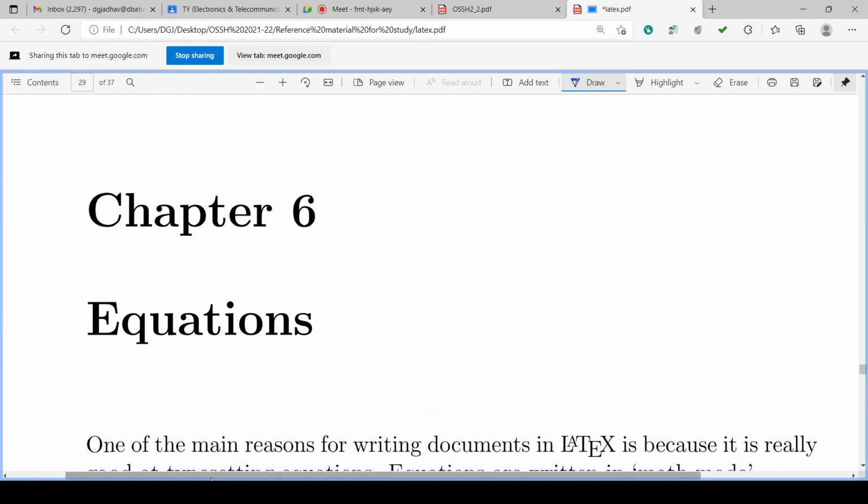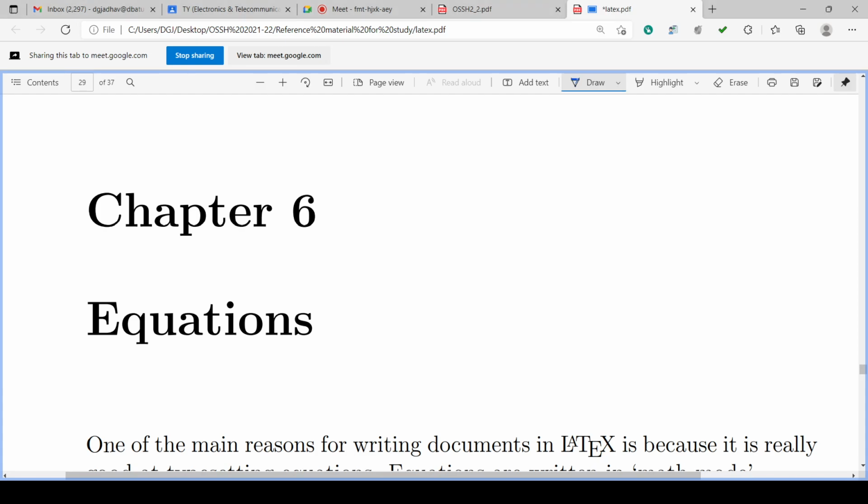So we can insert the equations into the document very quickly, in 1 or 2 minutes. We'll revise this. So equations are very important as far as technical documents are to be written, and these technical documents have a lot of equations.